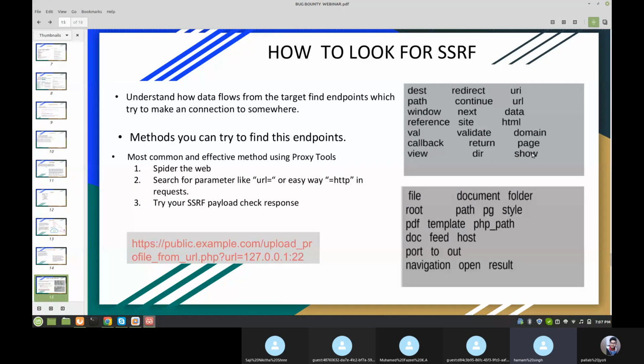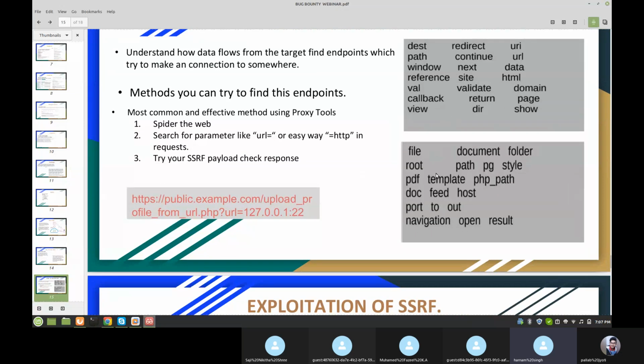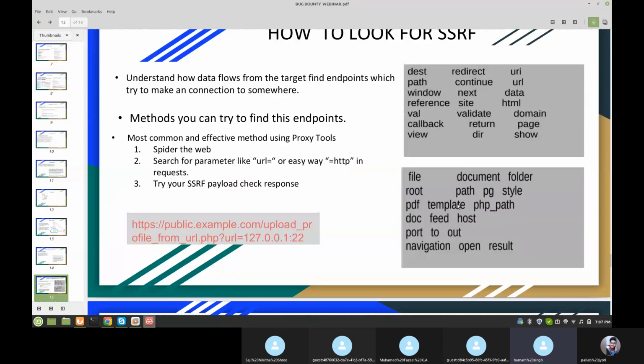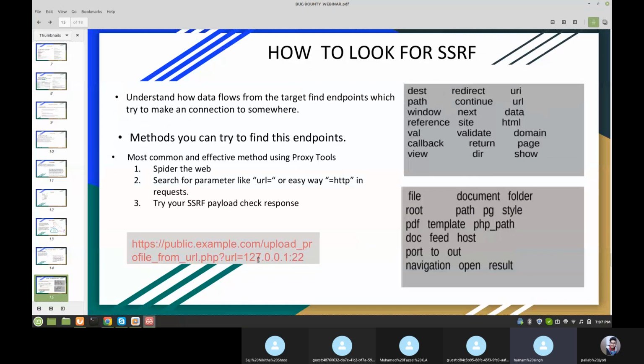If something is showing you content from some other resource, then page, return, file, document, folder, root. These are all keywords you have to search for in Burp. If you find that type of keyword, then you can try the SSRF payload.